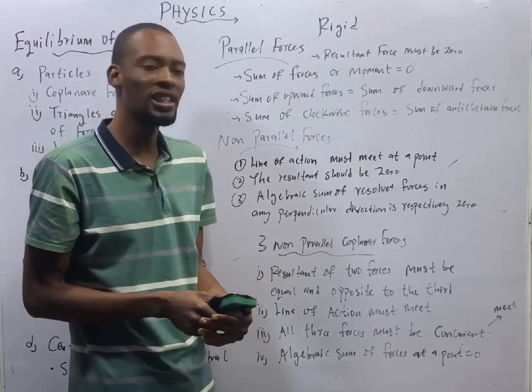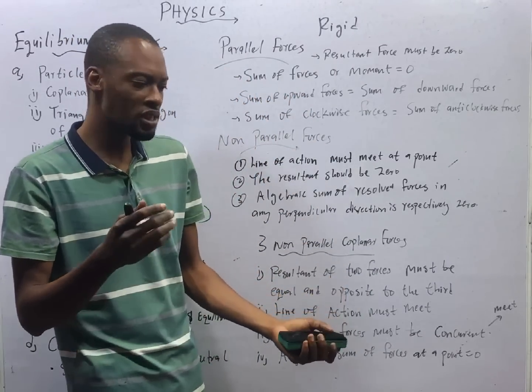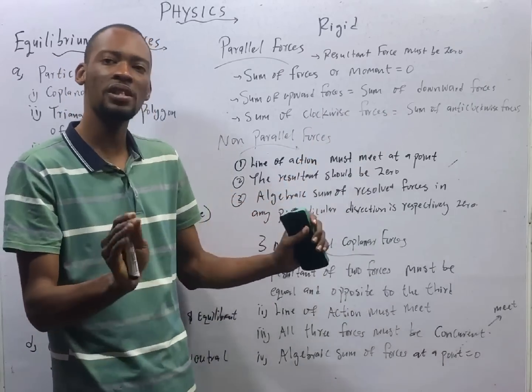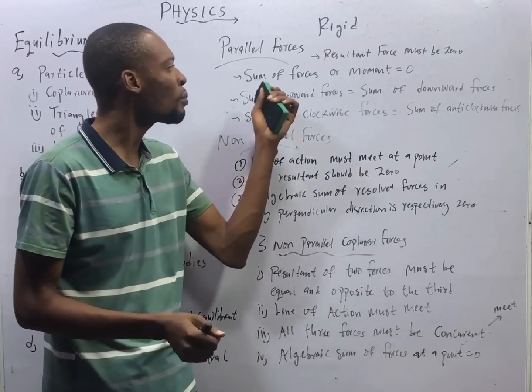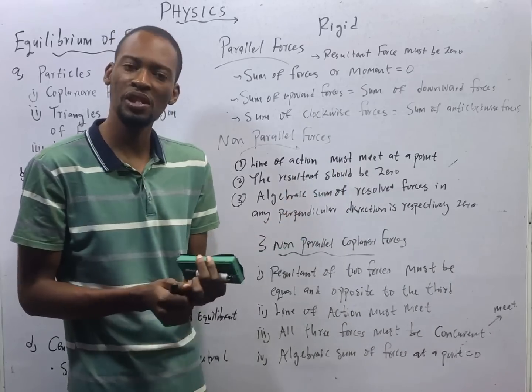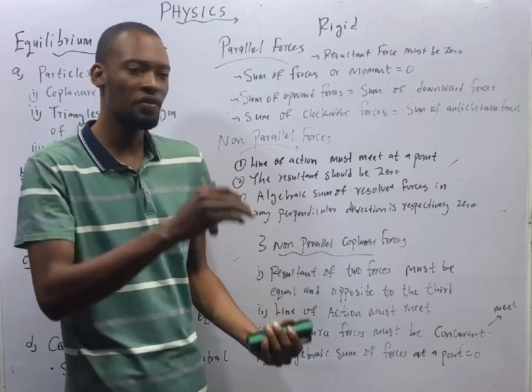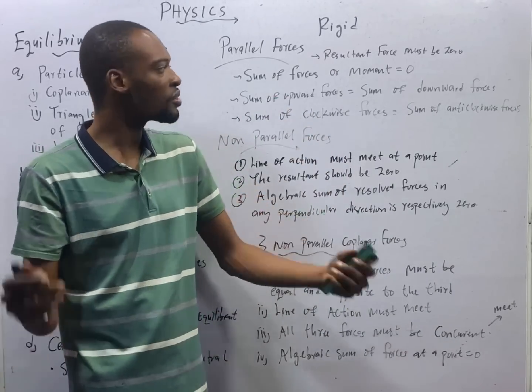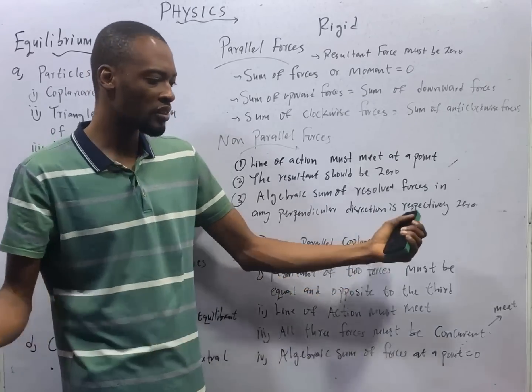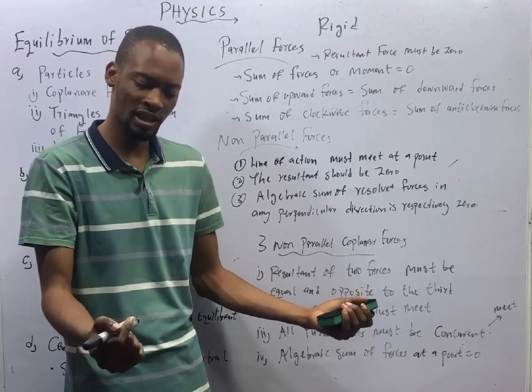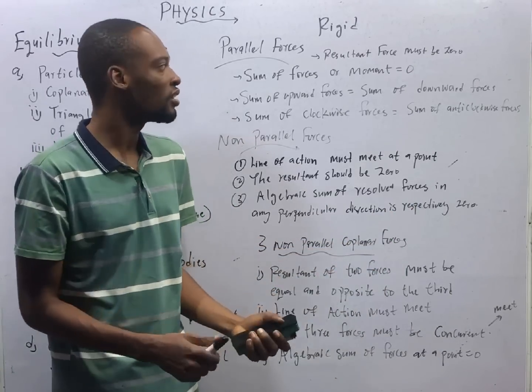One, the resultant force must be 0, which means everything acting here has to balance. The sum of forces or moments must equal 0. Moment is force times perpendicular distance. So the sum must be 0, meaning the ones acting this way equal the ones acting that way. Once you add them, they balance.